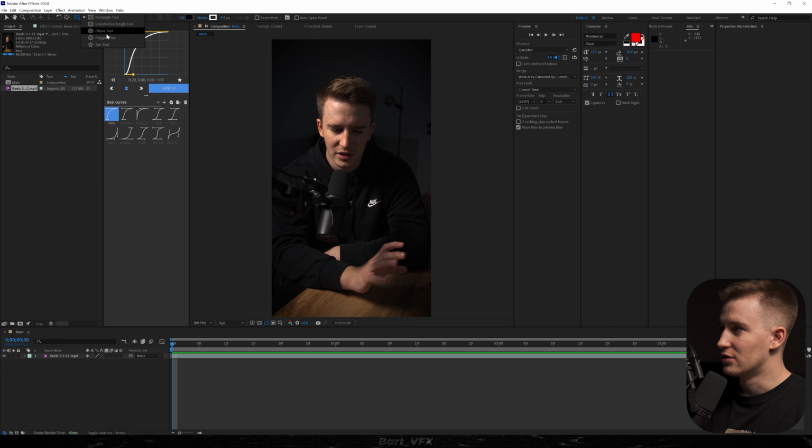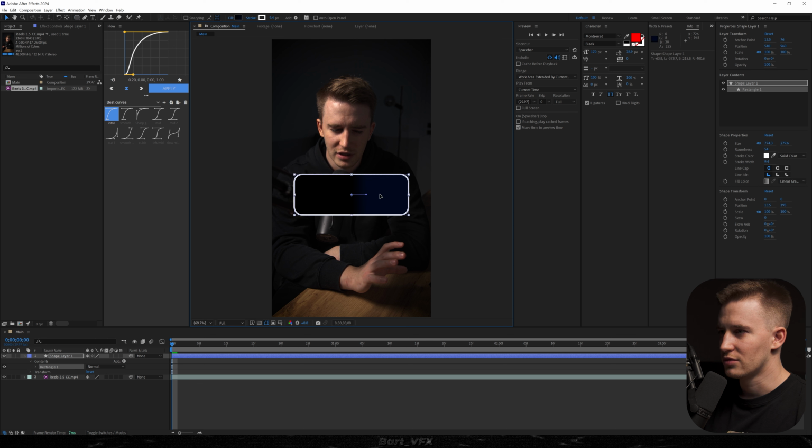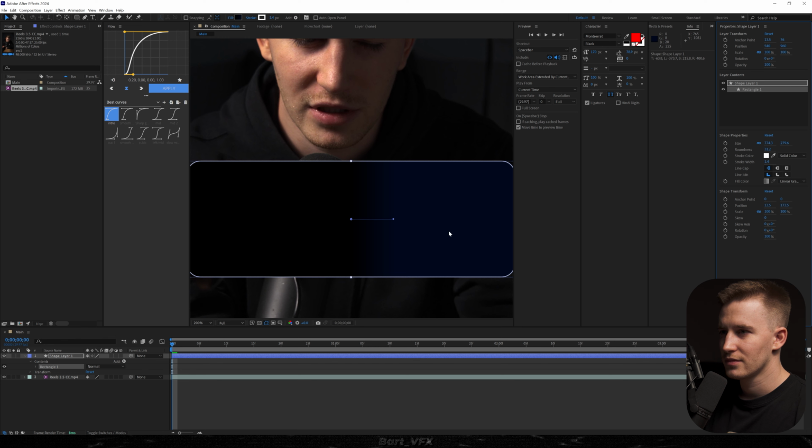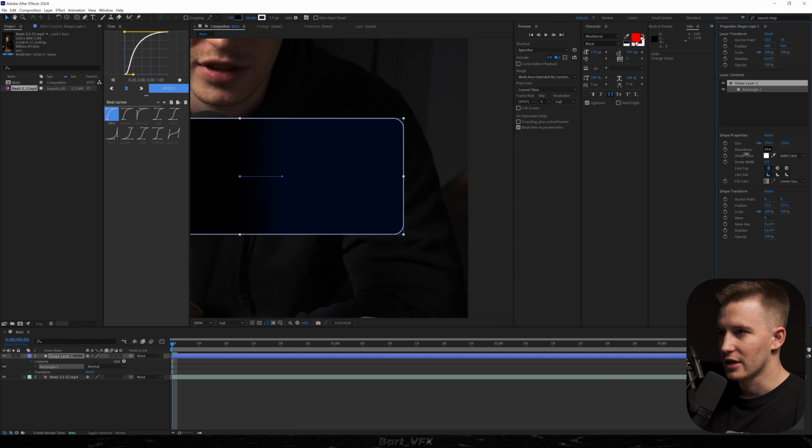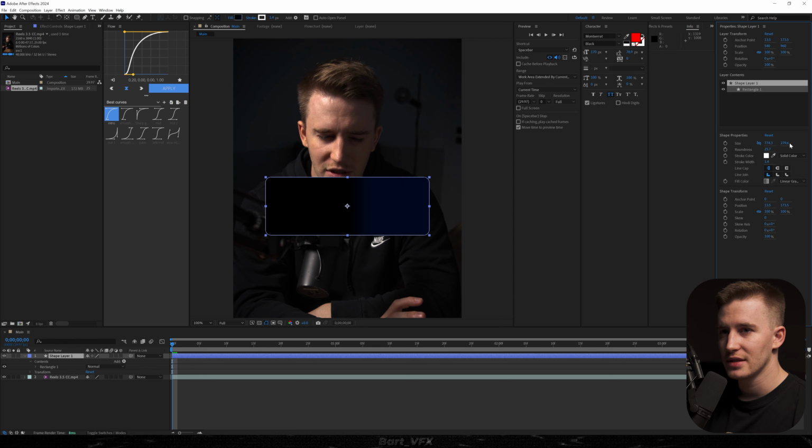Probably we're gonna grab our rounded rectangle tool. We're gonna create a shape. I'm gonna recenter it, put it right below my chin. We're gonna decrease the stroke width to like 1.5. And then we're gonna change the roundness, so the corners look more like a notification. I feel like we could unchain size, and we're gonna fix the Y value over here.